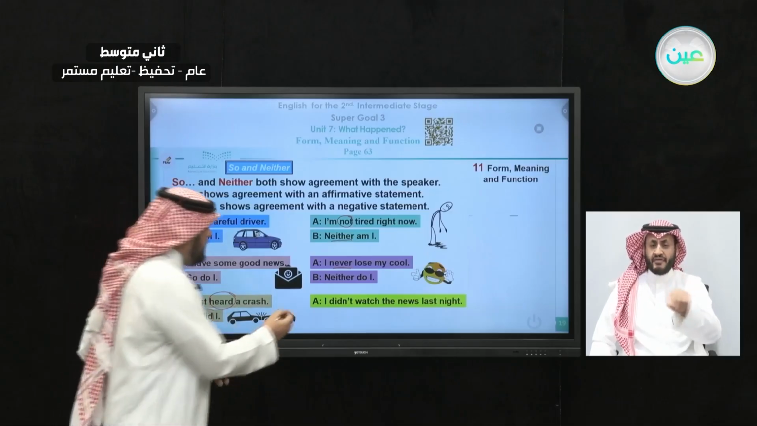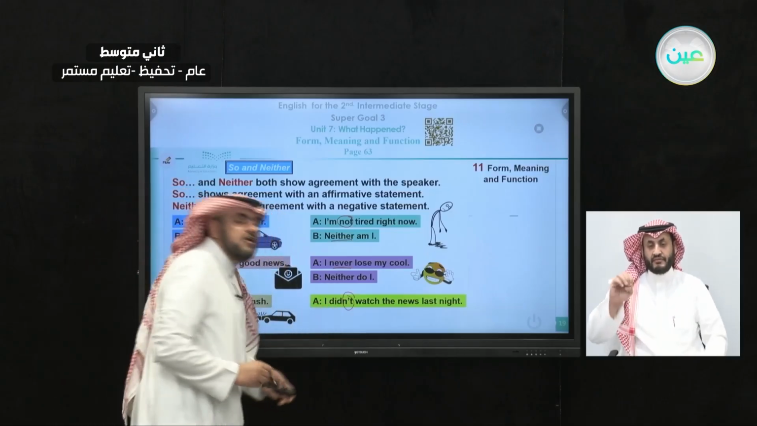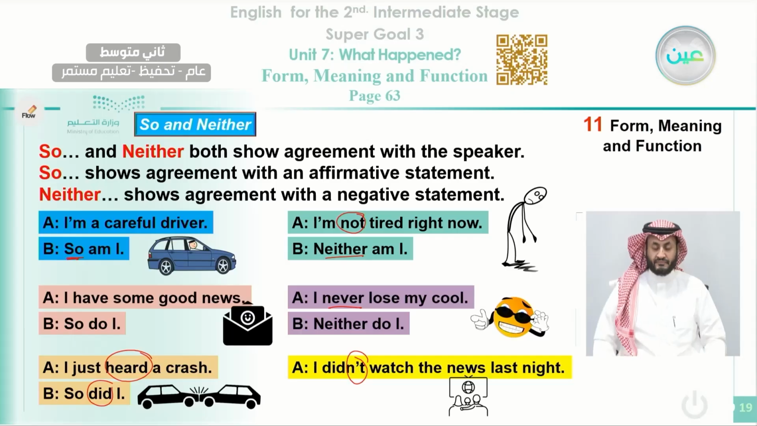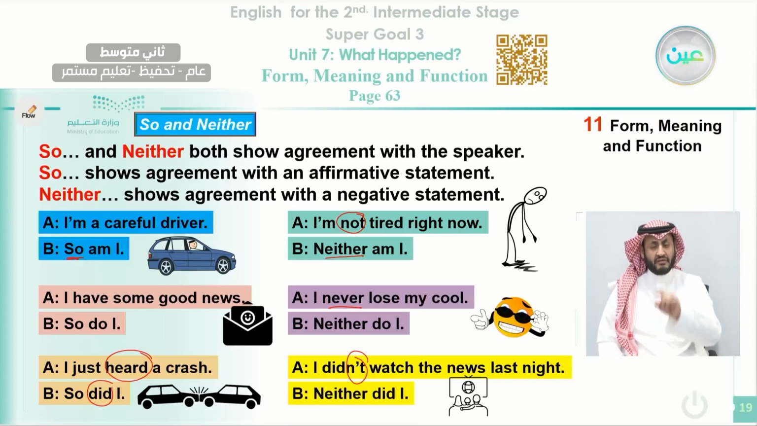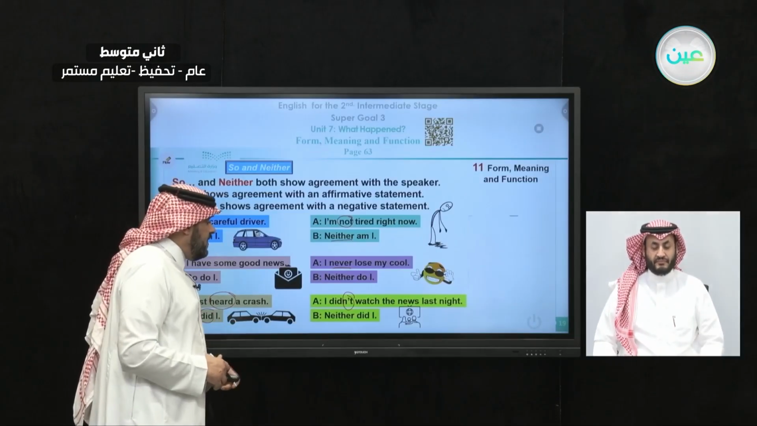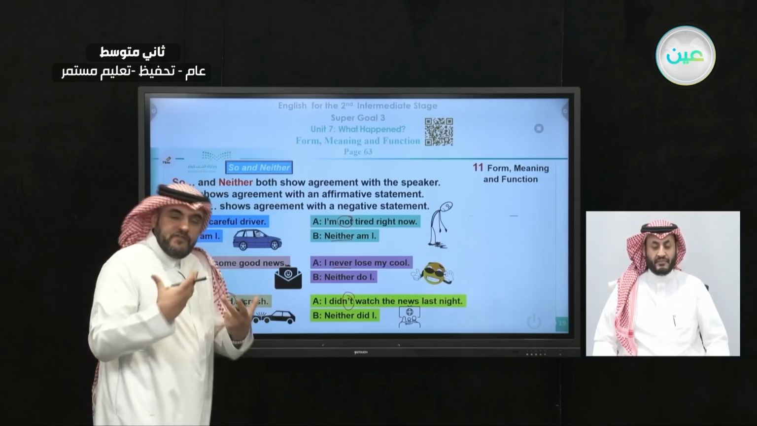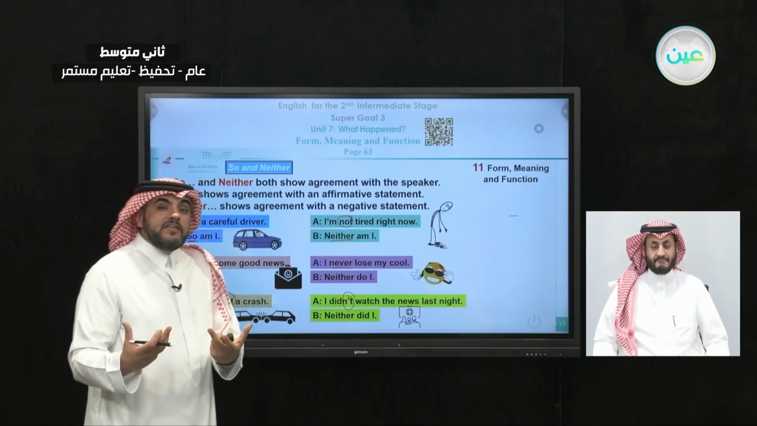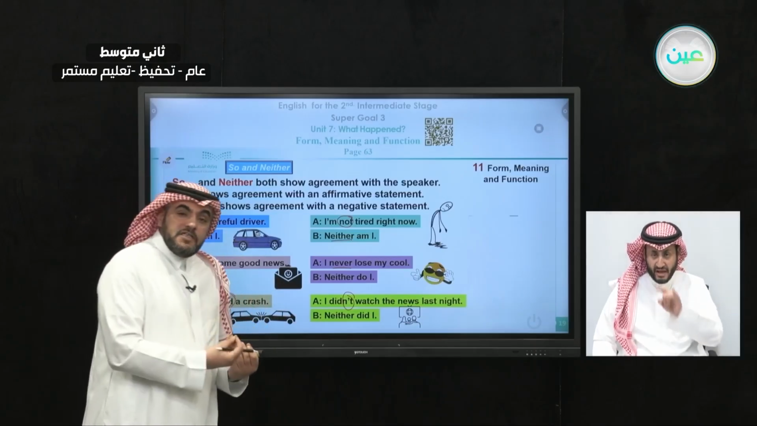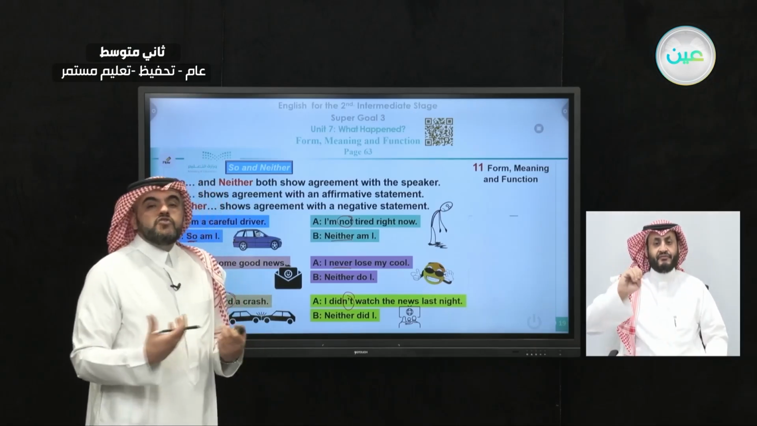Here, since it is in the negative form, you have "not" here, you use neither. So we can say here, neither did I. Even me, I didn't watch the news. Okay, so this is how we use neither and so. If it is in the negative form, we use neither. If it is in the affirmative form, we use so.